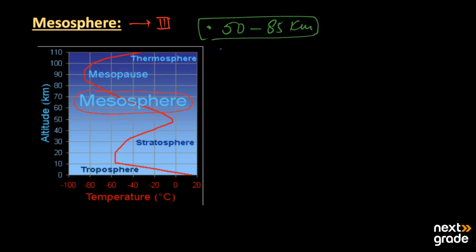The temperature range over there is 2 degrees Celsius to minus 93 degrees Celsius. It means there is a decrease in the temperature when we move from the stratosphere to the mesosphere. So this is the simple temperature and length of the mesosphere.